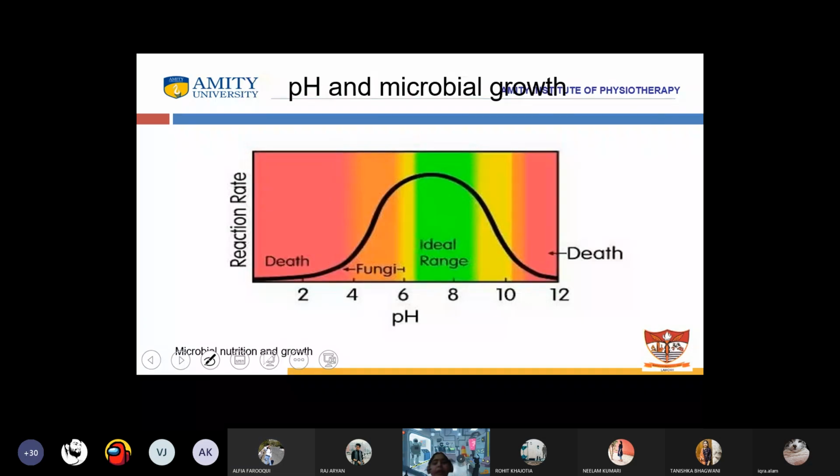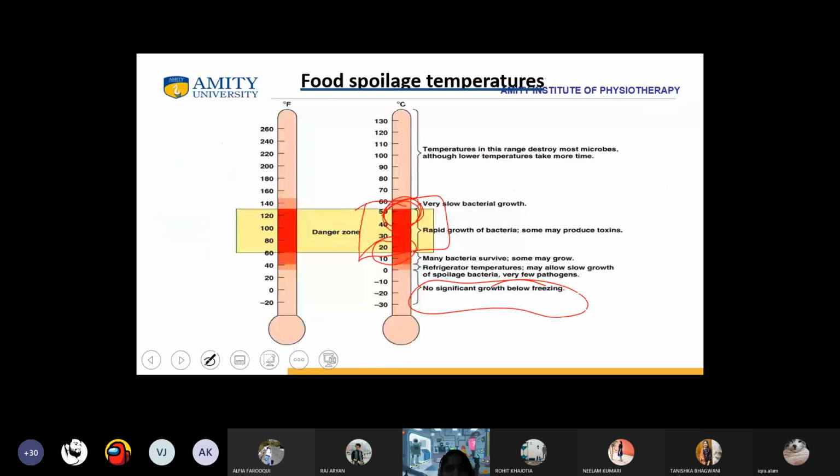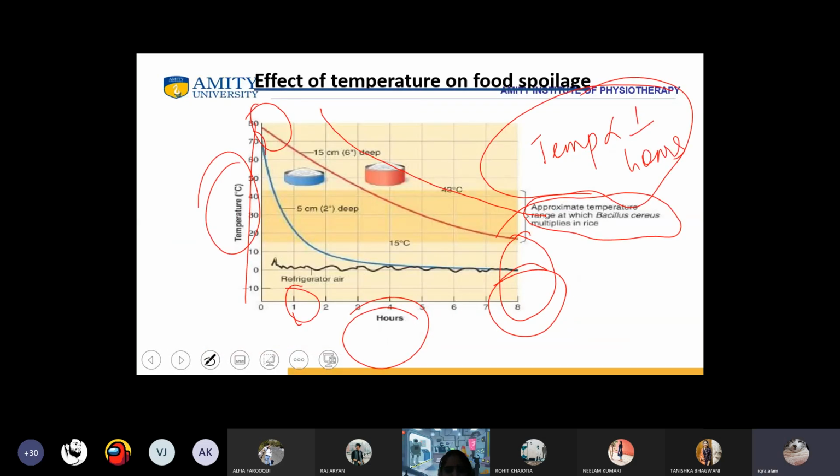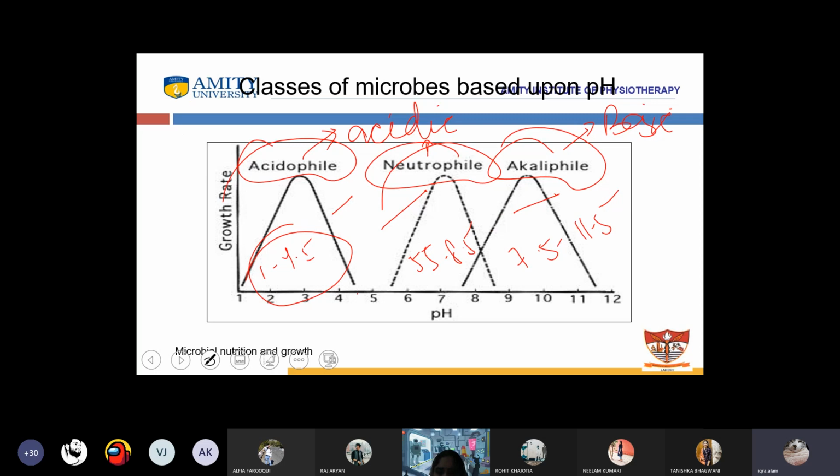Now the pH and the microbial growth. Fungi are between 3.5 and 6. The ideal range is between 6 to 9, and then death starts after 11.5. This particular graph is something the same which we have discussed here. It is related to this.